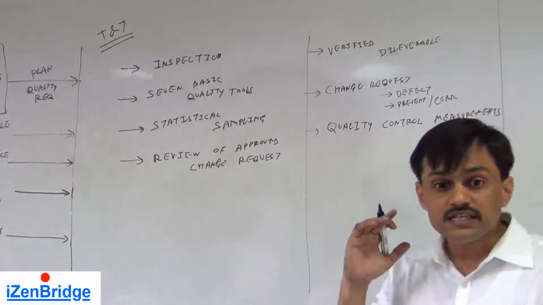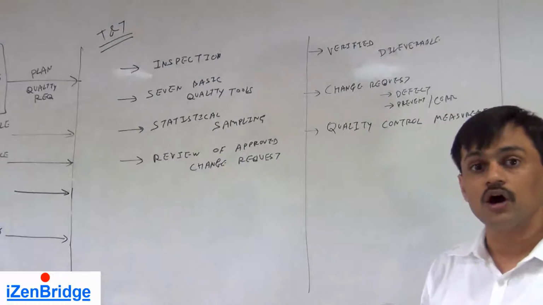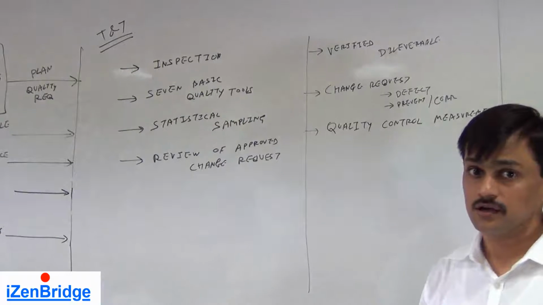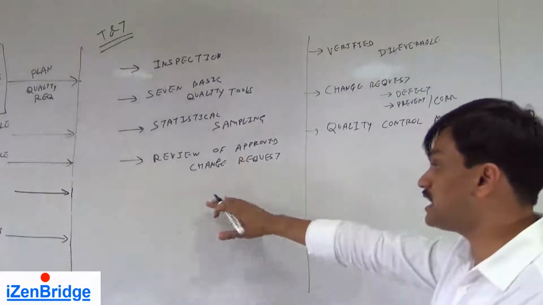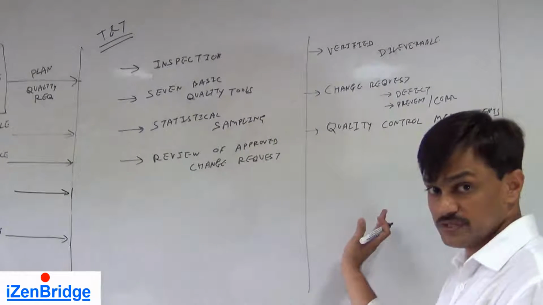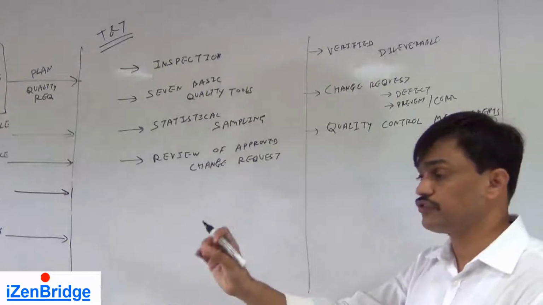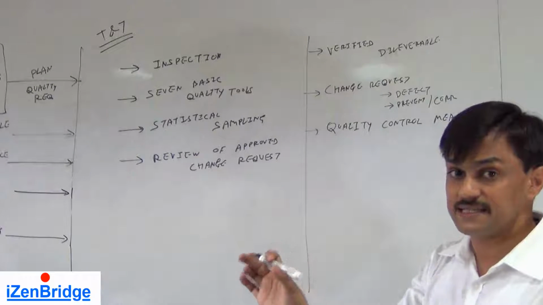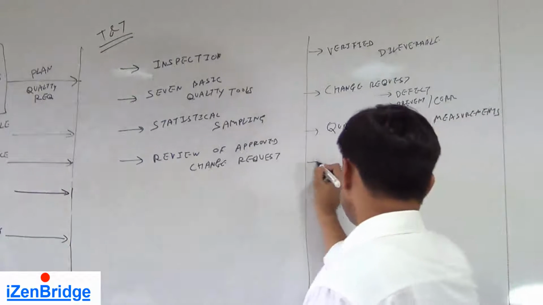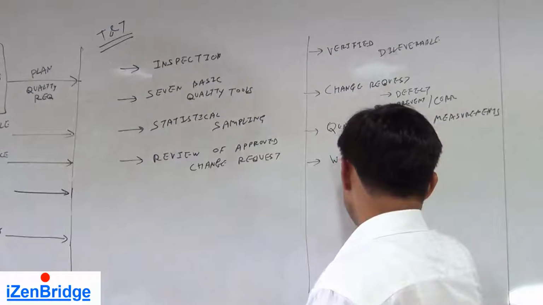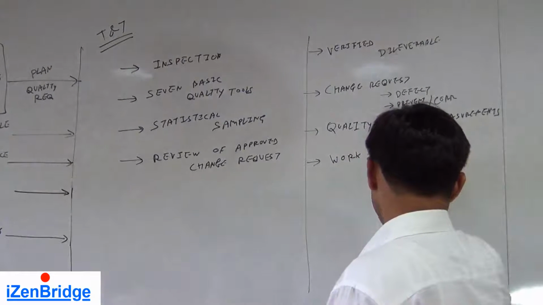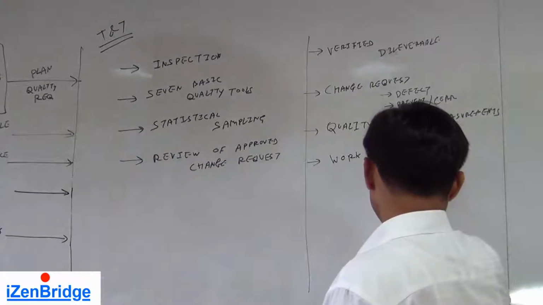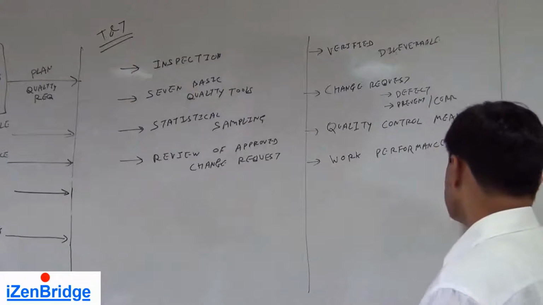Now, after these three, we get work performance information. Because work performance data is here, we convert that work performance data into work performance information by putting in information related to variances from the desired quality output. So we generate work performance information.